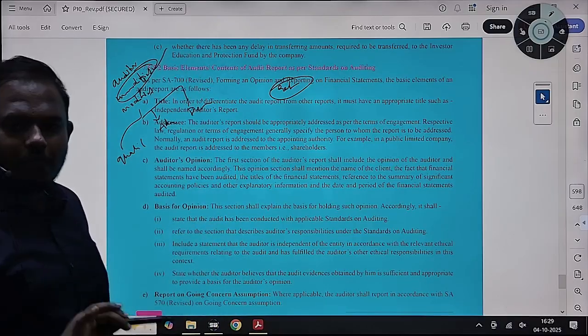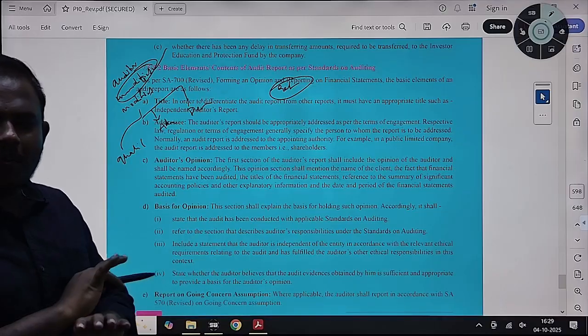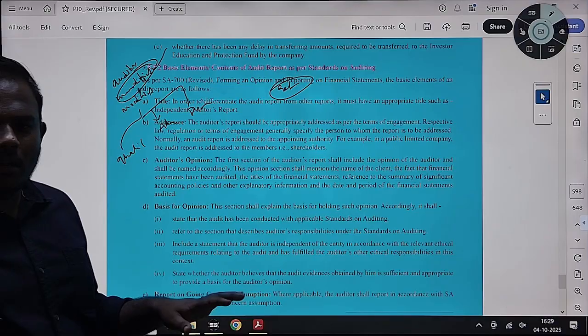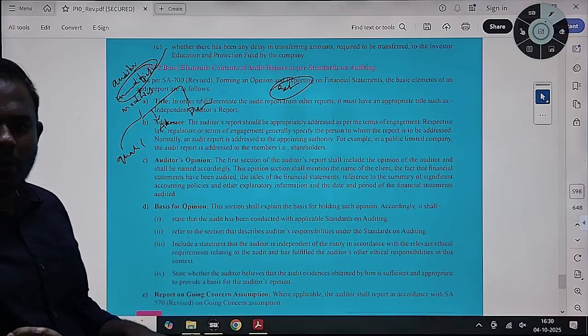You will not modify. The normal opinion is true and fair view, a good opinion. Unmodified means the opinion is not modified. So normally you will issue an unmodified opinion when the financial statements are reflecting a true and fair view.